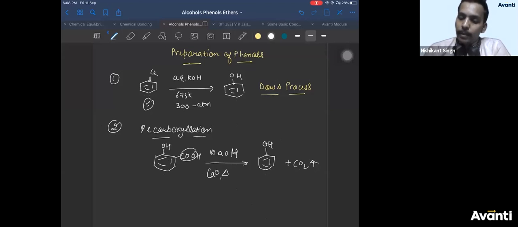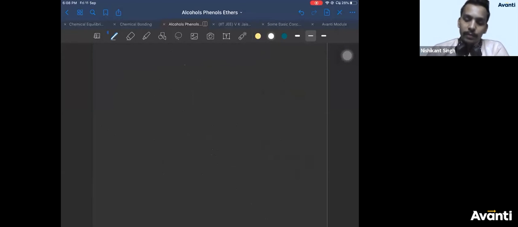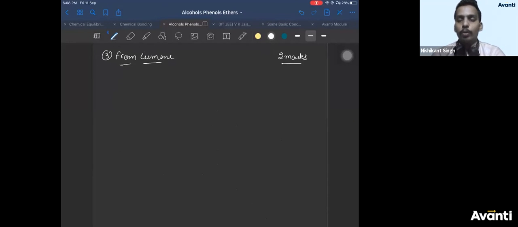Let's see the next one. The third one, which is very important, is from cumene. This is very important. It's a fixed 2-mark question in your boards, and it has been asked in NEET and JEE Mains also, and CET. So it's a very important question for all the exams.